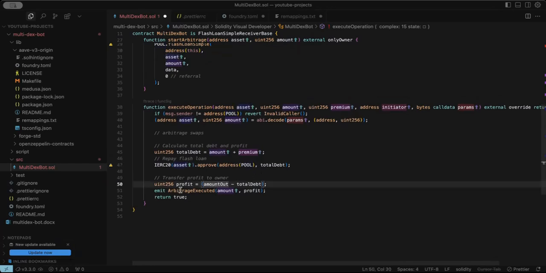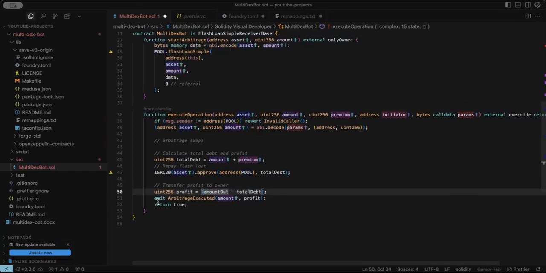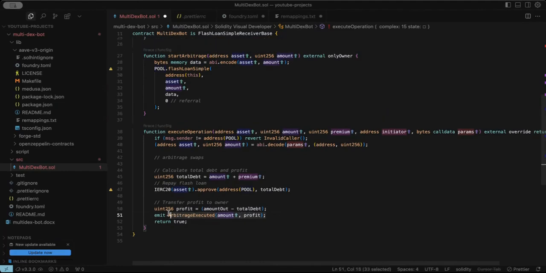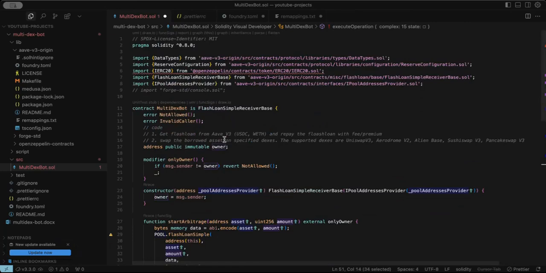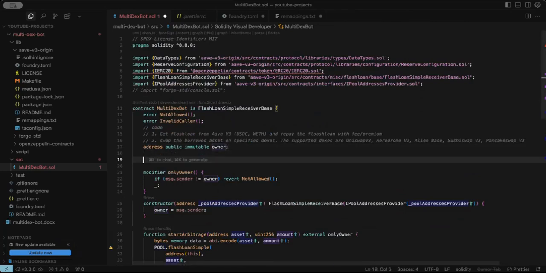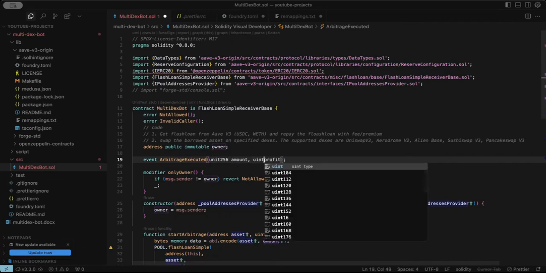Then after that, we'll check whether the arbitrage swaps we did here were profitable. When it's profitable, yes, we are supposed to write code to send the profit to us. We'll still get there. So we are emitting an event here to show that everything went well. So I need to define this event. I'm going to come over here and define this ArbitrageExecuted event. So this should be uint256 and uint256.